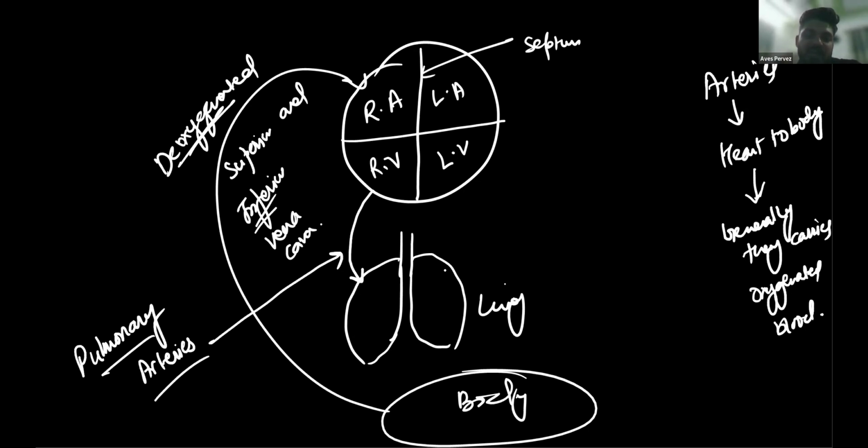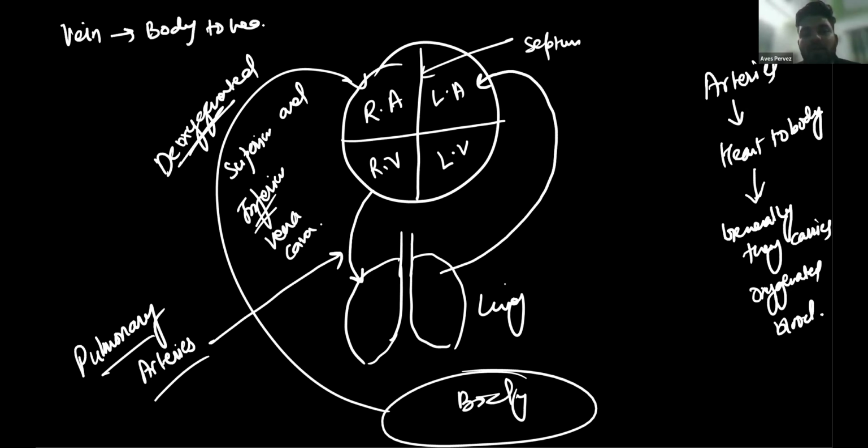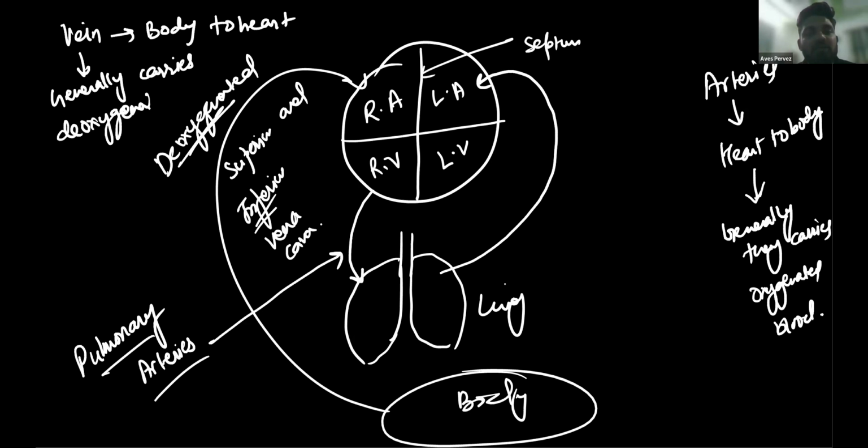Now when the blood gets oxygenated, it reaches the left atrium of the heart. You know that veins carry blood from the body to the heart, and generally they carry deoxygenated blood.